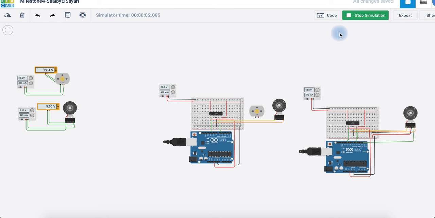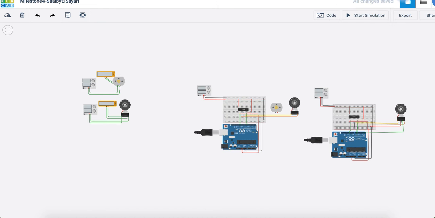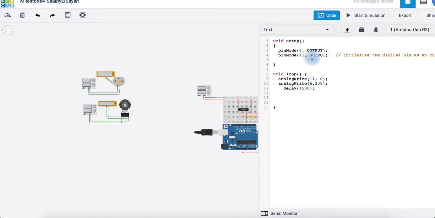Now, in order to compare the Arduino duty cycle variation to the ones that we varied here, we used this Arduino board. So we used this Arduino board in order to vary the Arduino duty cycle using this simple code you can see over here.